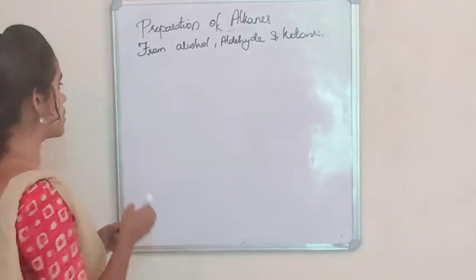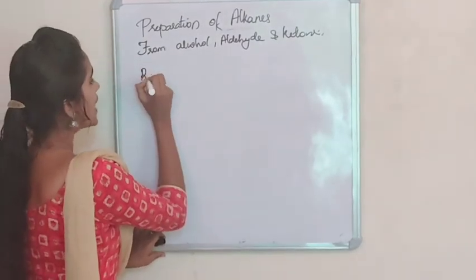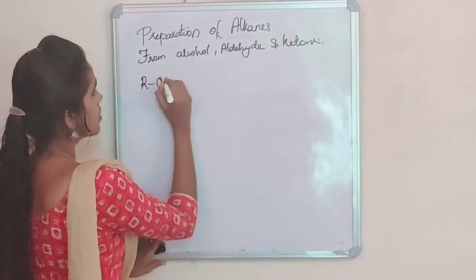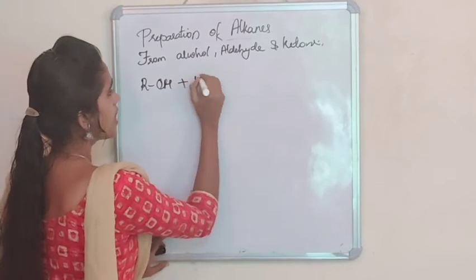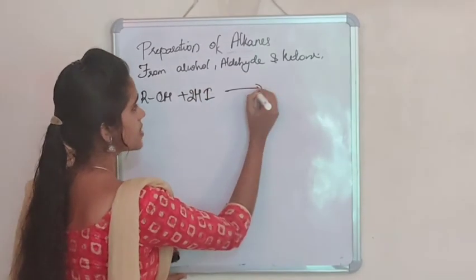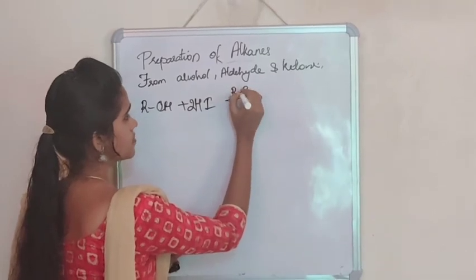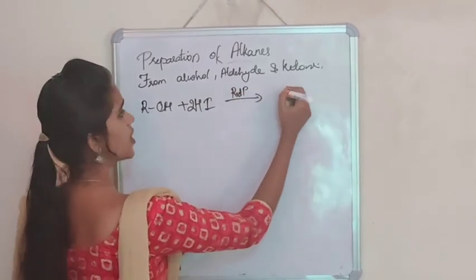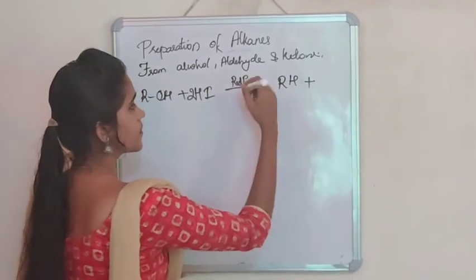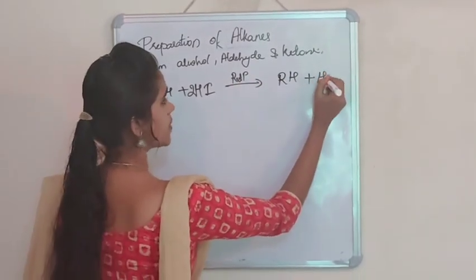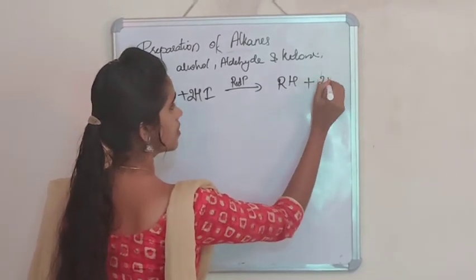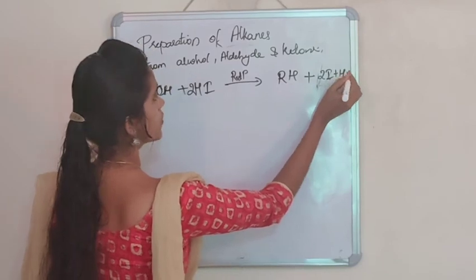So here let's see how alcohols react with hydroiodic acid in presence of red phosphorus to give alkane, with the liberation of iodine plus H2O.